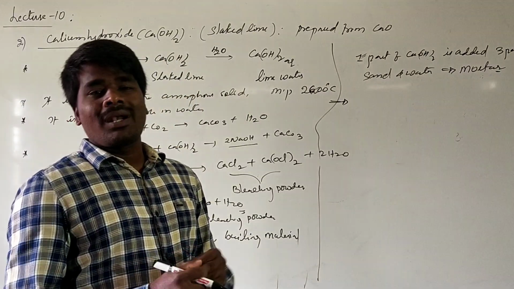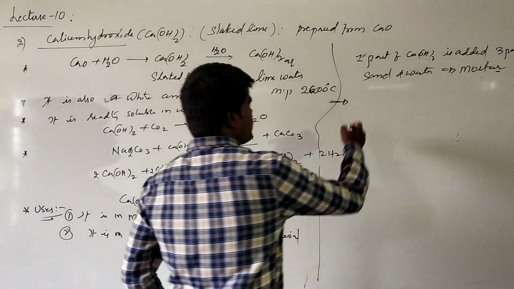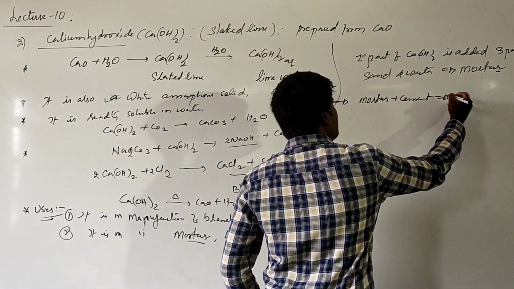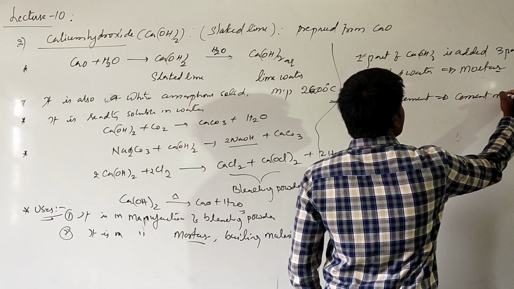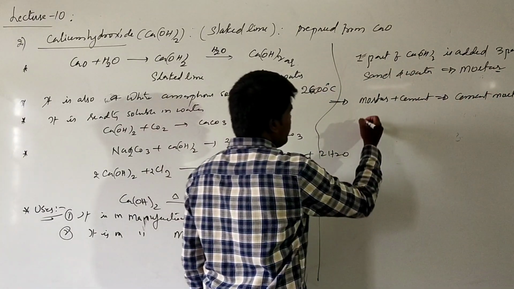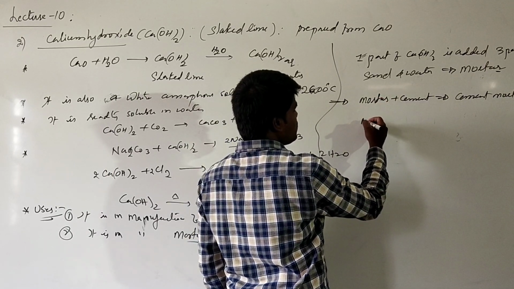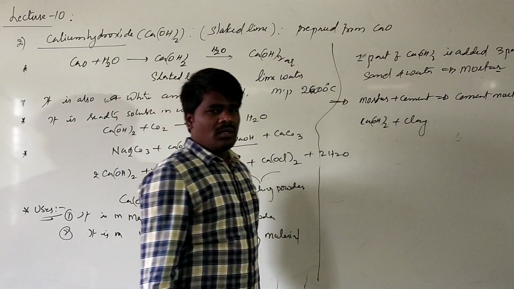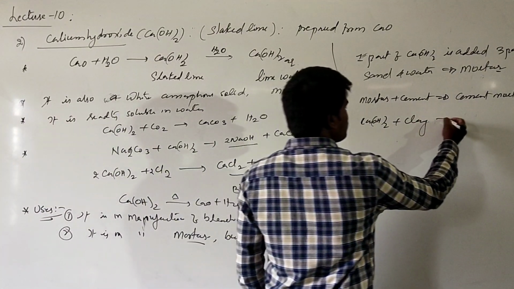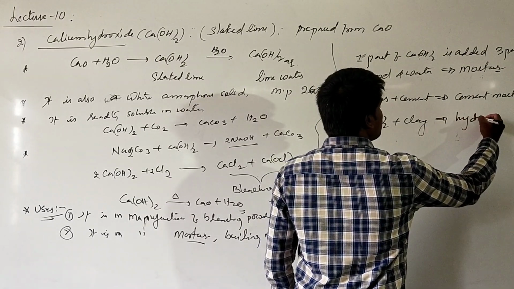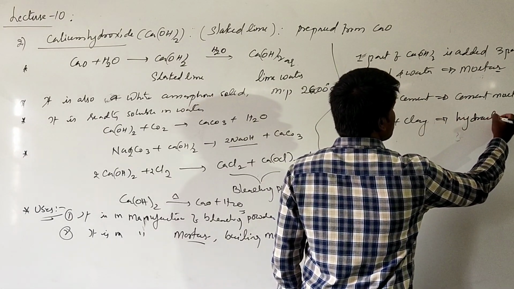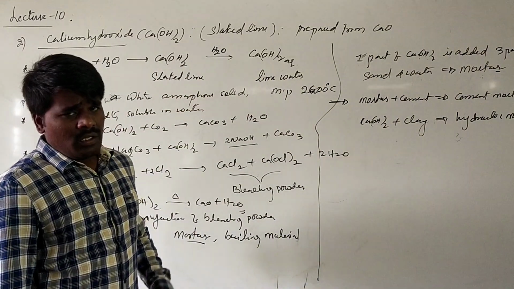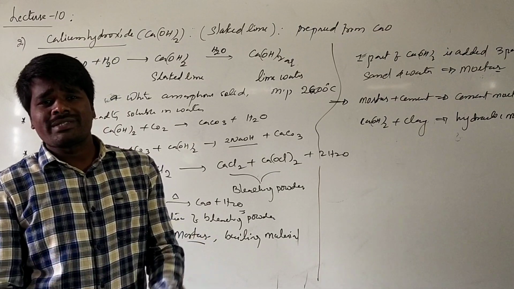When mortar is mixed with cement, it is called cement mortar. When calcium hydroxide is mixed with clay, which contains both silica and aluminum, this mixture is called hydraulic mortar. These are the different forms of mortars, which are used as building material.